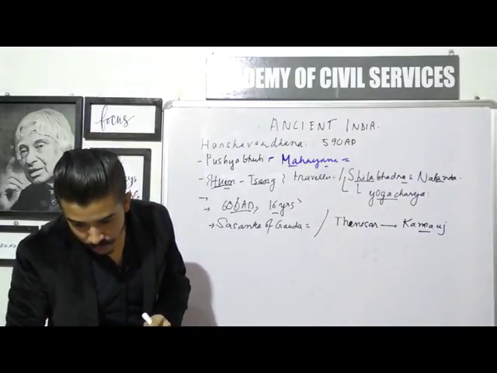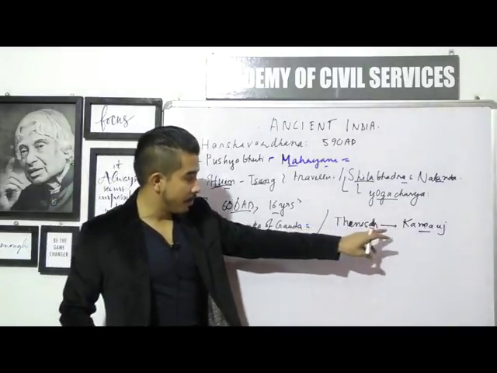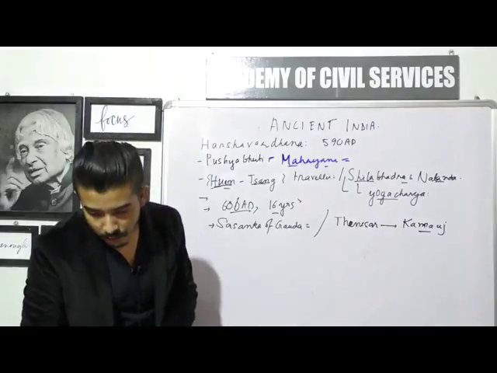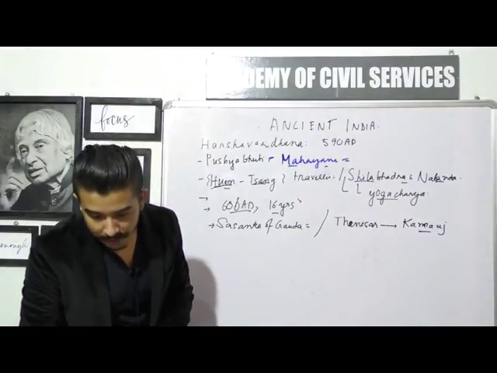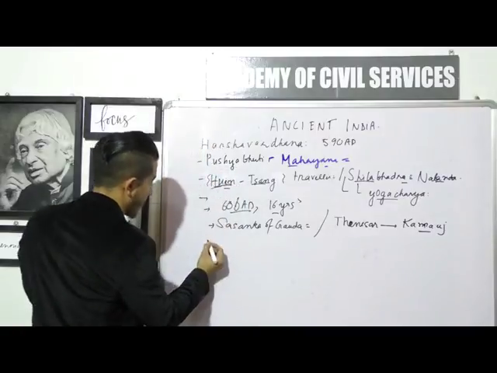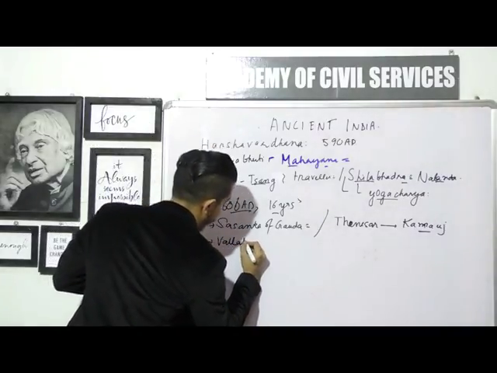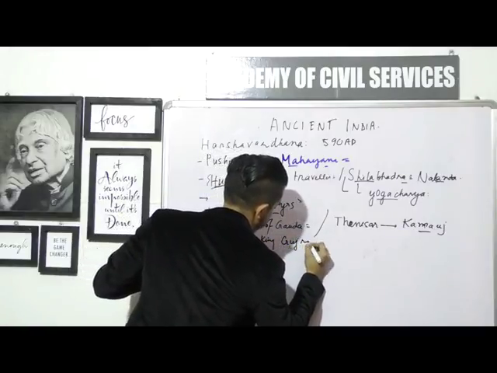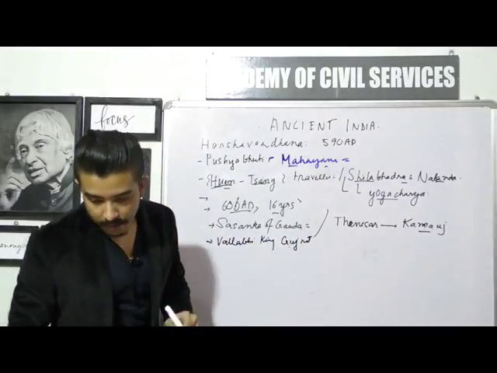So after shifting his capital to Kannauj, he became even more powerful. He tried to grab more territories. But apart from that, he also defeated the Vallavi king of Gujarat. Okay, he defeated the Vallavi king of Gujarat. Alright.